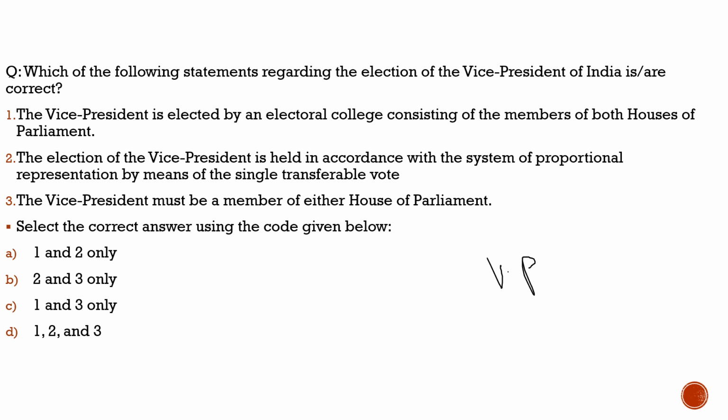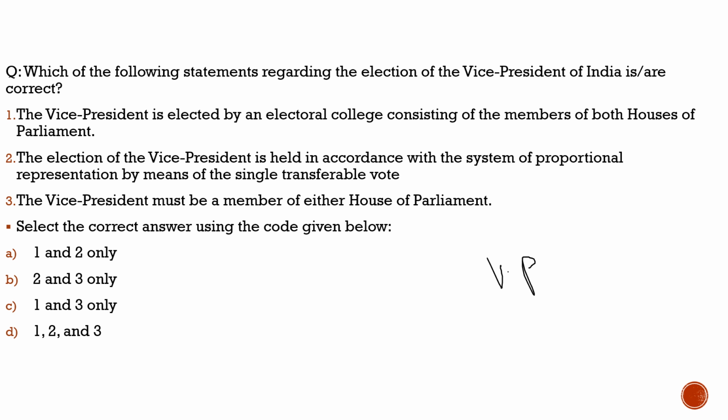We discussed eligibility to be a Vice President. What is the eligibility criteria to be a Vice President? For example, he should be a citizen of India. He should have completed the age of 35 years, and also he should be qualified for election as a member of the Council of States, and he should not hold any office of profit under the government of India or state government. So these were a few eligibility criteria for the Vice President.